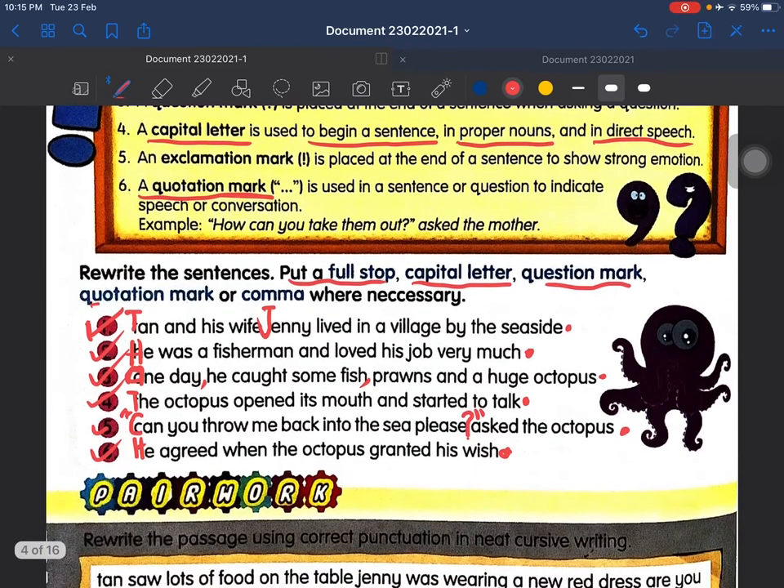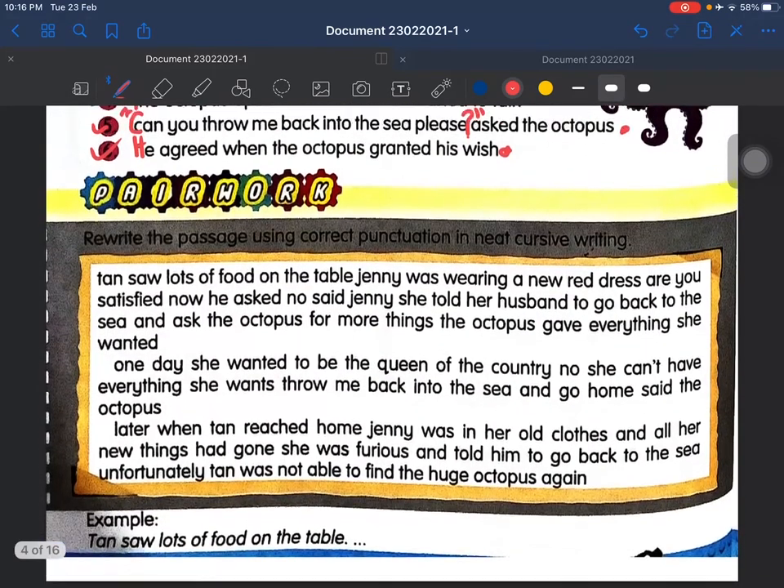So you rewrite the sentences. Put a full stop, capital letter, question mark, quotation mark, or commas where necessary. Where necessary, di mana perlu. Okay, so that is how you do it. Okay, let's go to the next one.